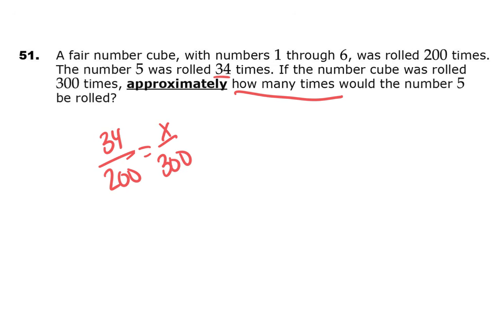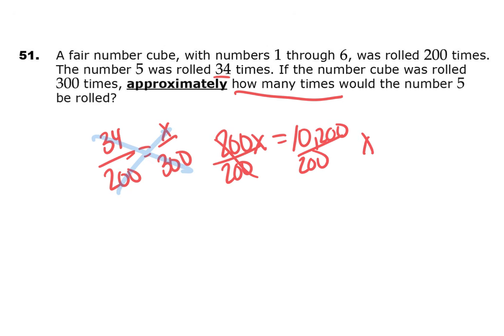We're going to cross multiply. 200 times x gives me 200x equals 34 times 300, which gives me 10,200. Divide both sides by 200. X equals 51.